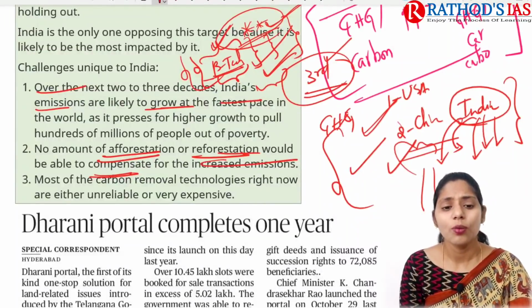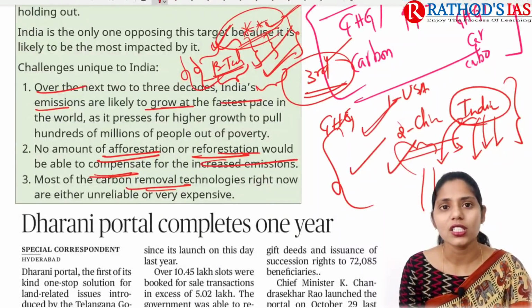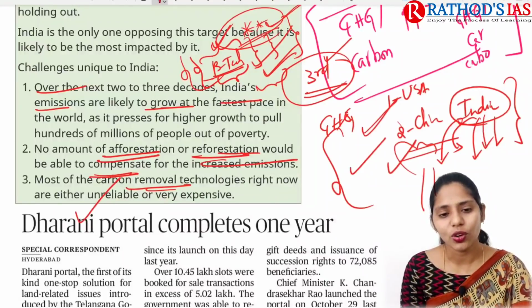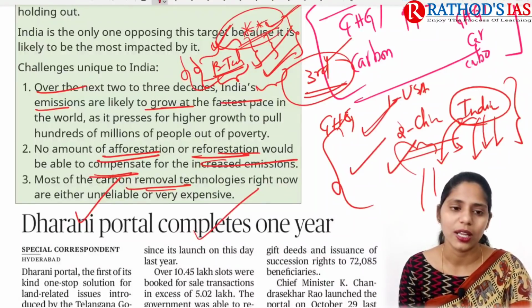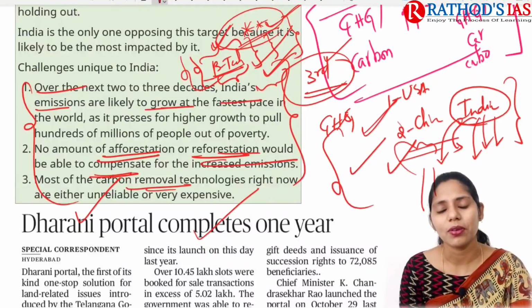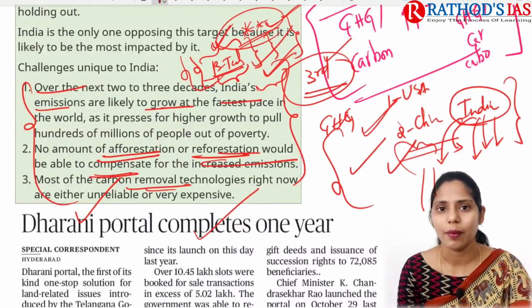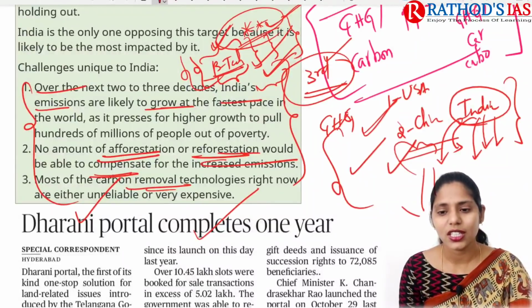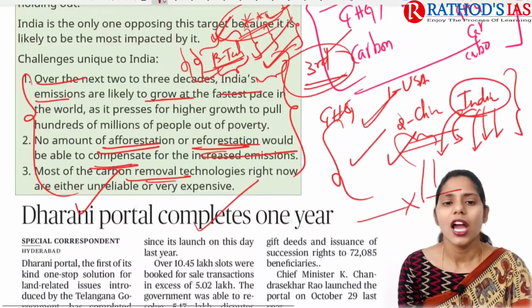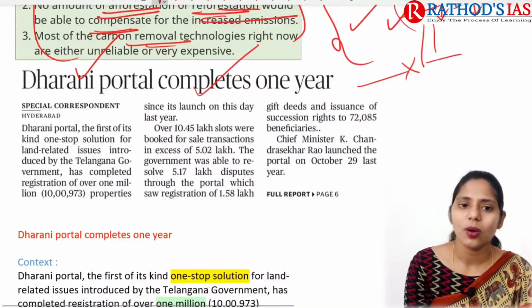And the next one is, most of the carbon removal technologies which are present right now are unreliable, and they are also very expensive to install. Because of all these challenges, India is mainly opposing coming up with this deadline for carbon neutrality. So this is in detail regarding this topic, and I hope it is utmost clear. Now let us move on to the next topic.